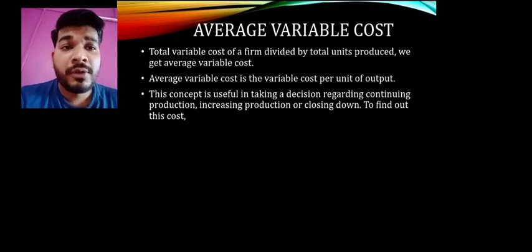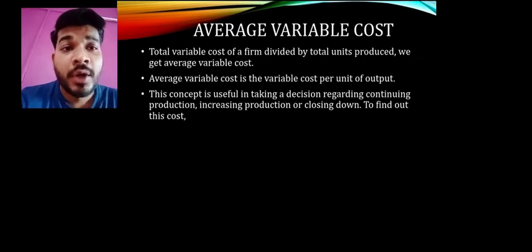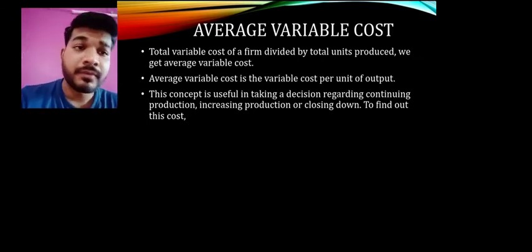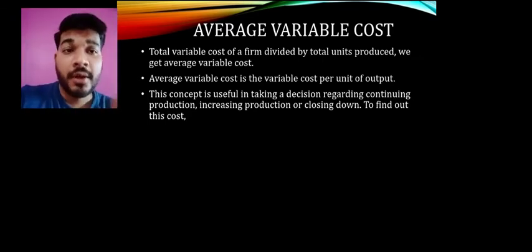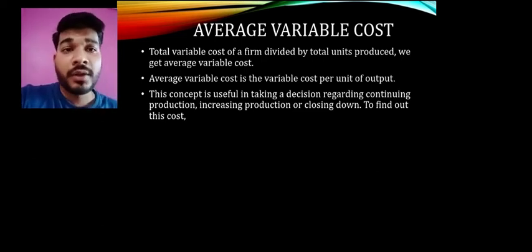Now this concept is useful for taking decision regarding continuing the production, increasing the production or closing down, to find out this cost. ये डिसीजन क्यों लेना चाहता है? We can say why there is a decision taken for this, because all the producers think what the variable cost is. हमारा फिक्स कॉस्ट तो फिक्स रहेगा, लेकिन वेरिएबल कॉस्ट कितना होना चाहिए, कितना रहेगा, because on the basis of variable cost it is also known as direct and main cost.